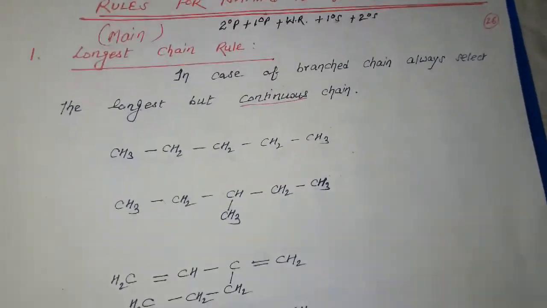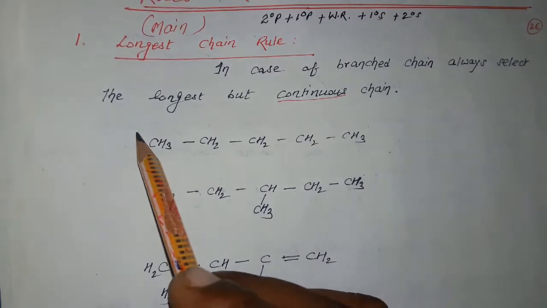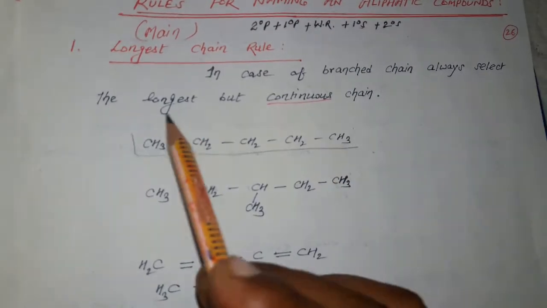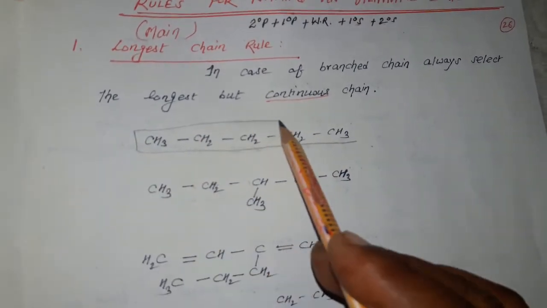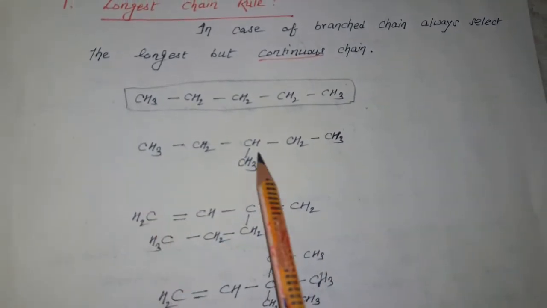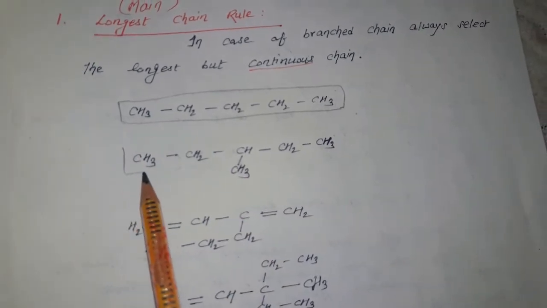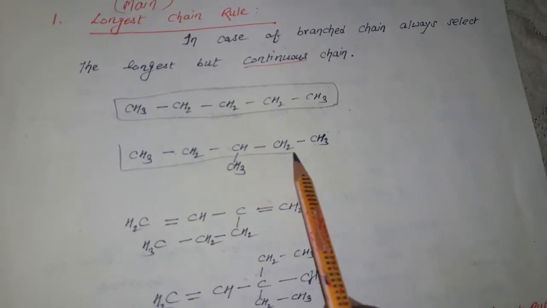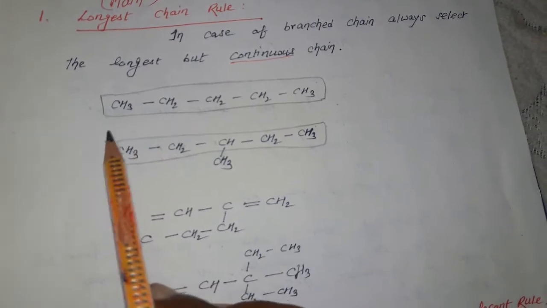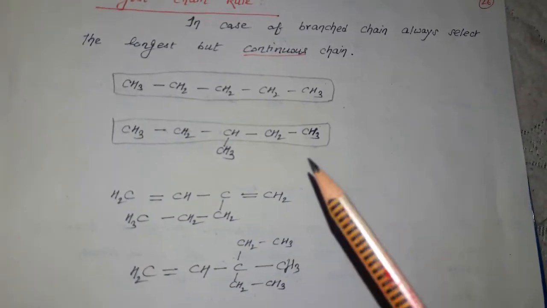How can we select the chain? In the first case, there is no branching, and without branching the longest chain is the main chain. So this one is the longest as well as the main chain. In the second, there is a branching from the third carbon, so we take the longest chain as the main chain, when all carbons show single bond linkage with the other carbons.